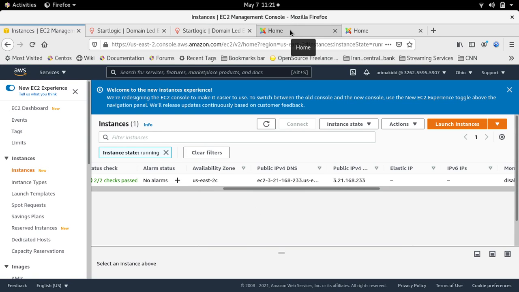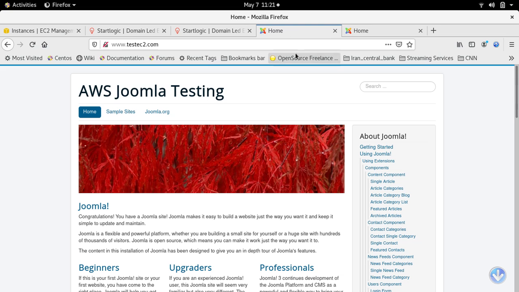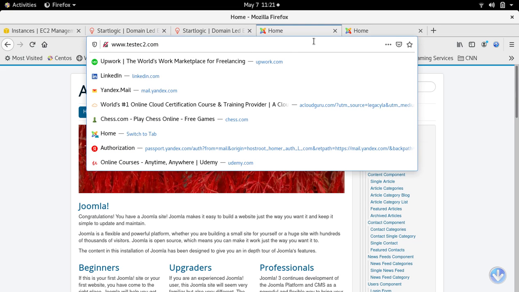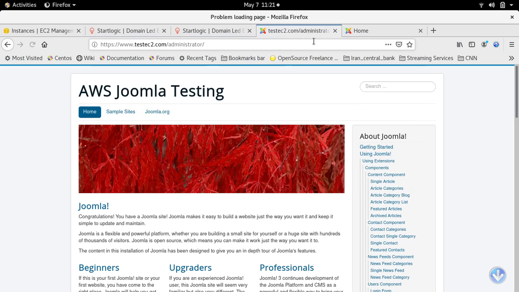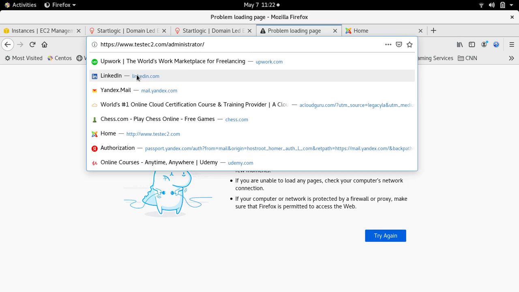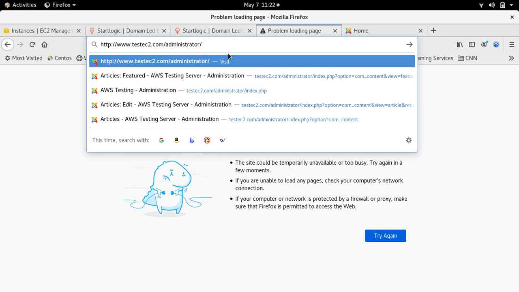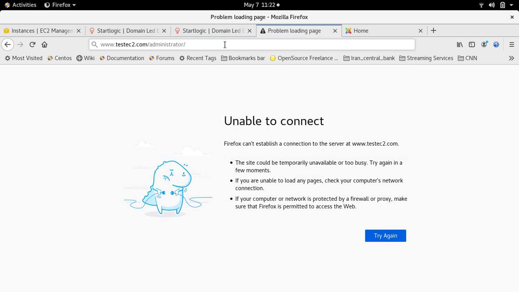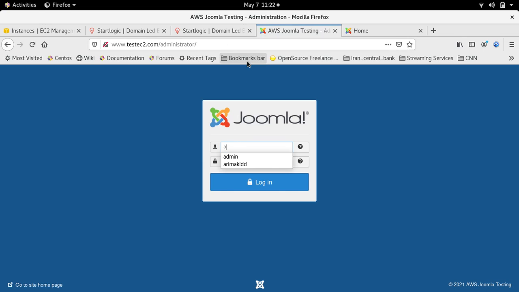So let's just make sure that this is our site. We're going to do a small edit. See, automatically it goes to SSL. That was because I installed SSL several times for various demonstrations, so it remembers that URL.